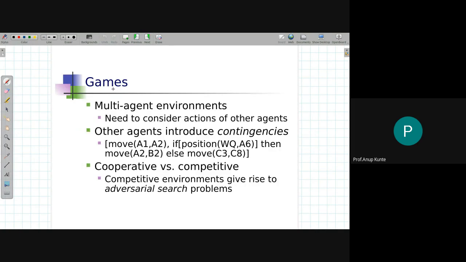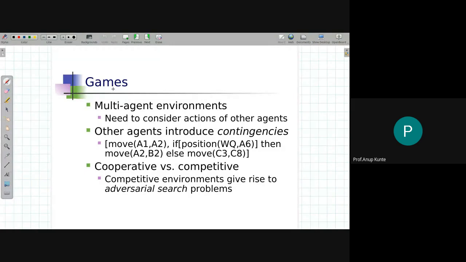Now the second thing we need to understand is that multi-agent environments need to consider the actions of the other agents. That's an important thing. If you are in a multi-agent scenario and want to decide what step to take, then I need not only apply the valid actions in the current scenario and see the successors that are generated, but I should also think of the next move of my adversary.